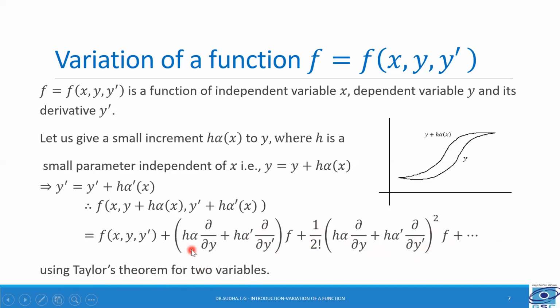Now, since h is a small increment or a small parameter independent of x, we can delete or neglect the higher order derivatives, that is the second and the higher order derivatives, and let us retain the first two terms.